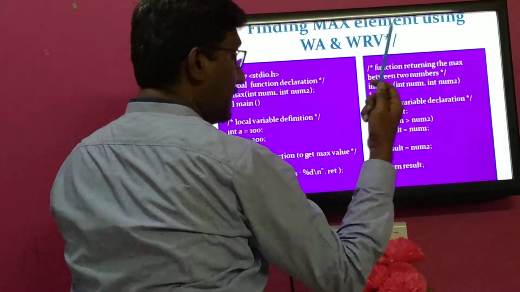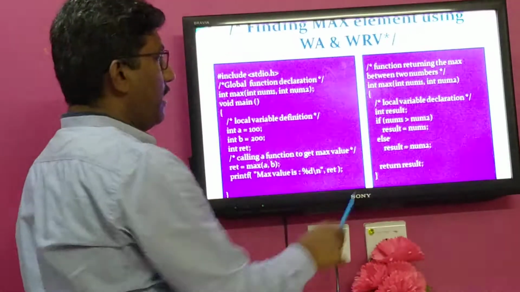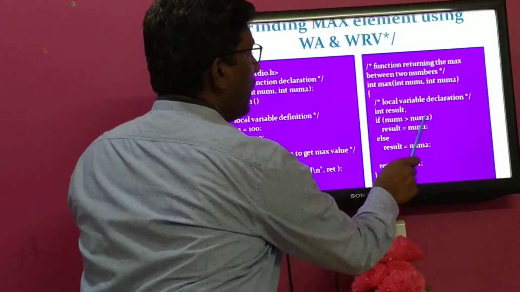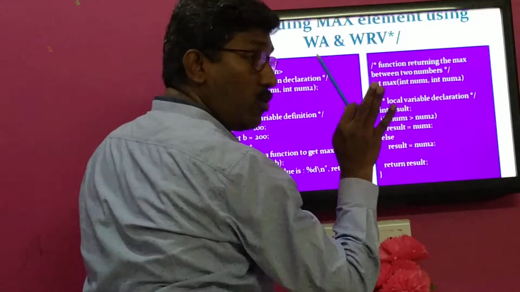Now what I am doing, for example, let us consider a is 20 and b is 10. Then 20 greater than 10 means the condition is true, so the result will be initialized with num1. Num1 is what? 20.